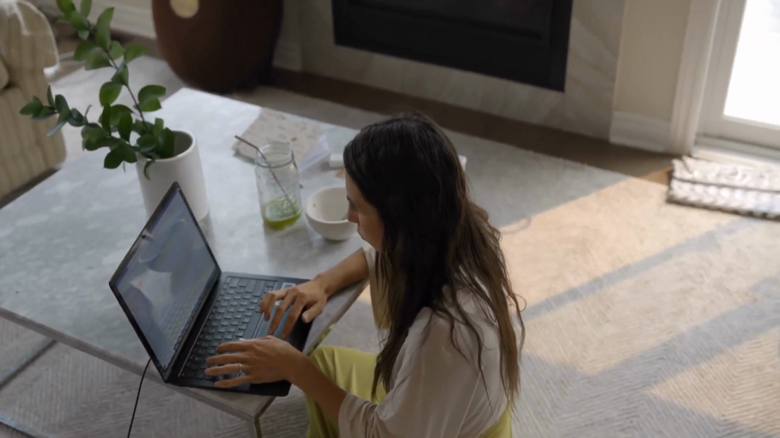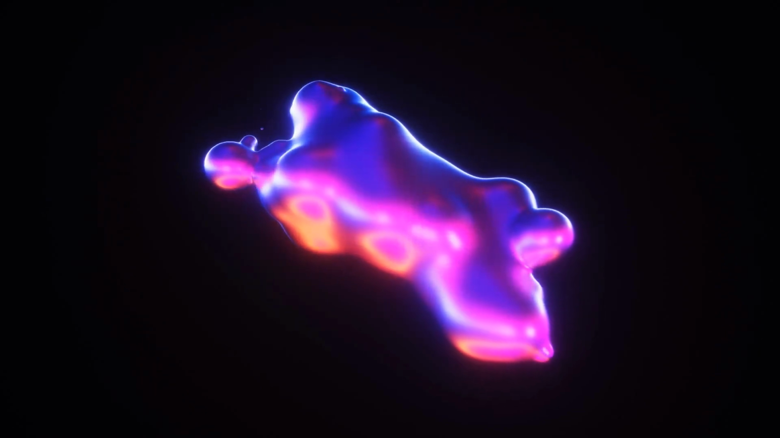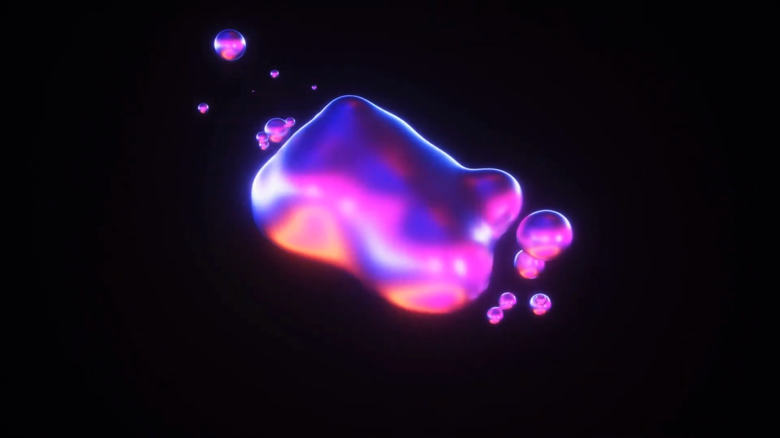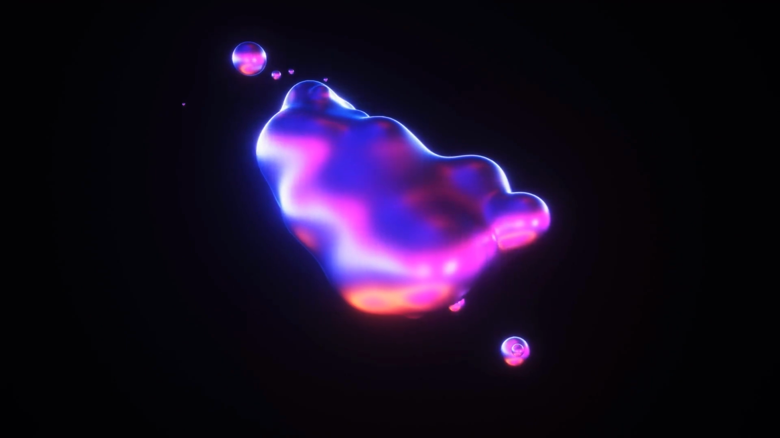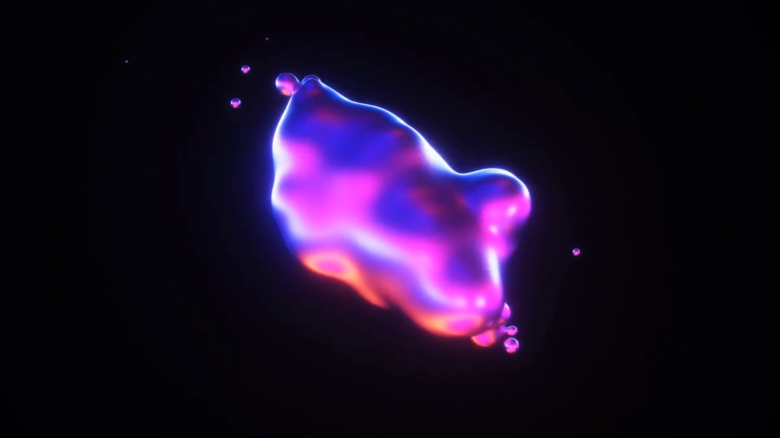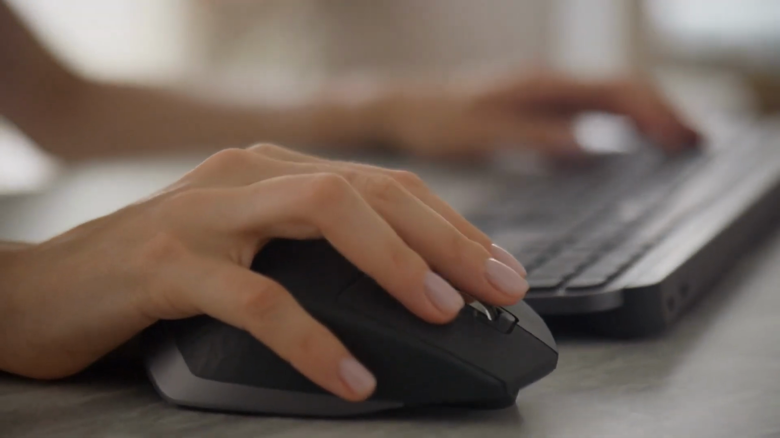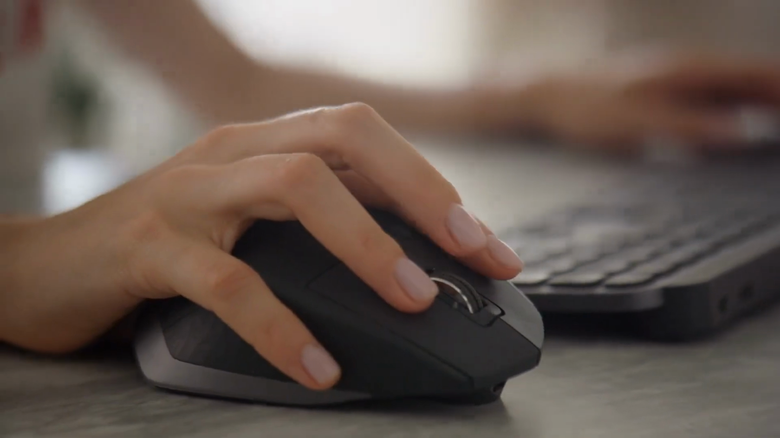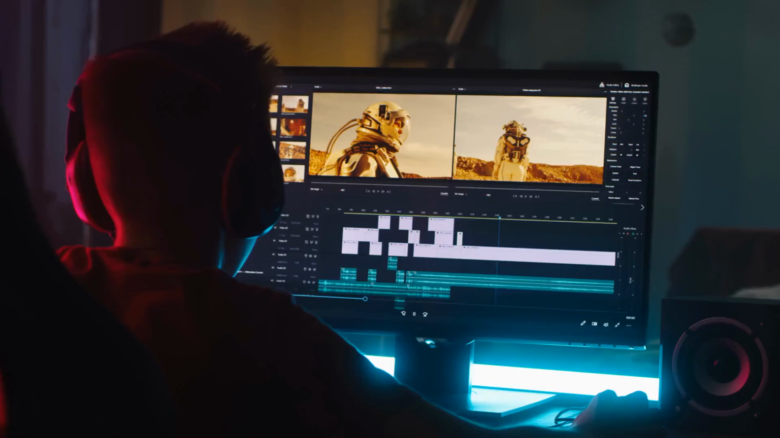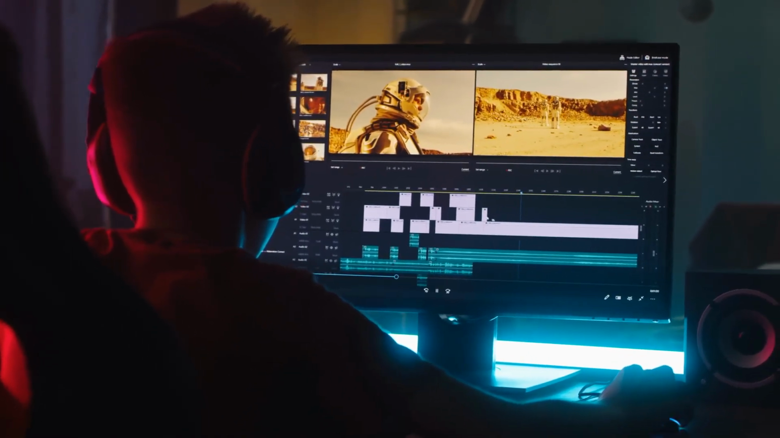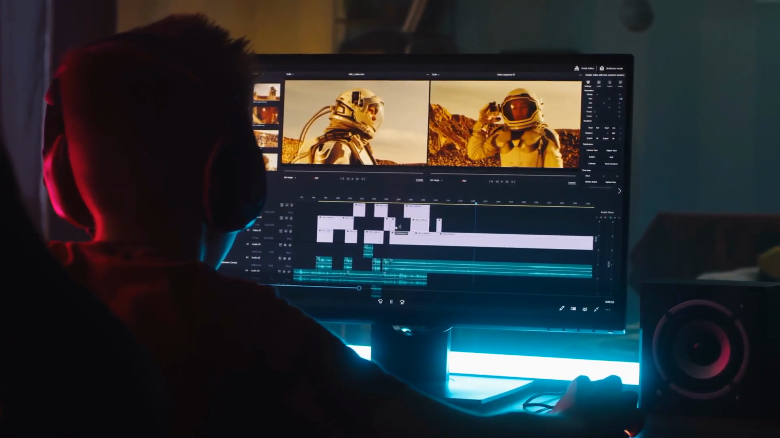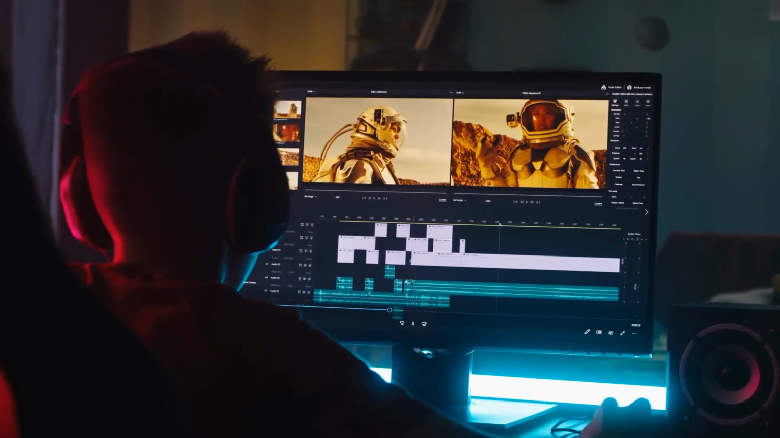Next up is Movavi Video Editor, which is perfect for creators who want professional-looking results without the massive complexity. It offers fantastic features like AI-powered text tracking and hundreds of stylish presets that make your videos look polished instantly. The drag-and-drop interface is so intuitive that you can realistically start editing your first project within 10 minutes.